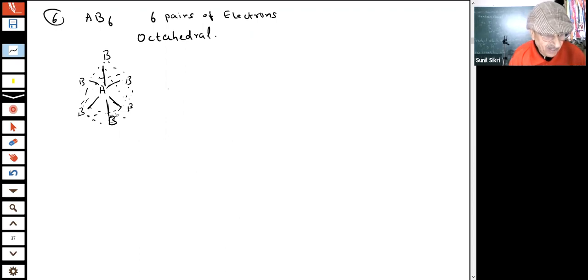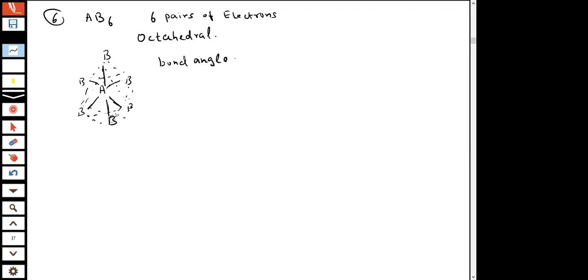And in octahedral, you can see each bond angle is again 90 degrees, 90 degrees. This is a square, 90 degrees. There are again these equatorial bonds and axial bonds which are on the top and below. The bond angles, students, are 90 degrees.